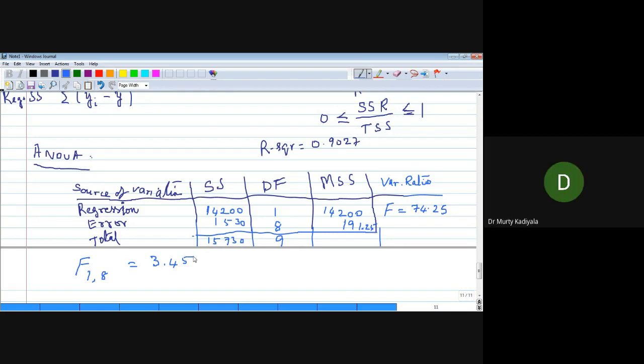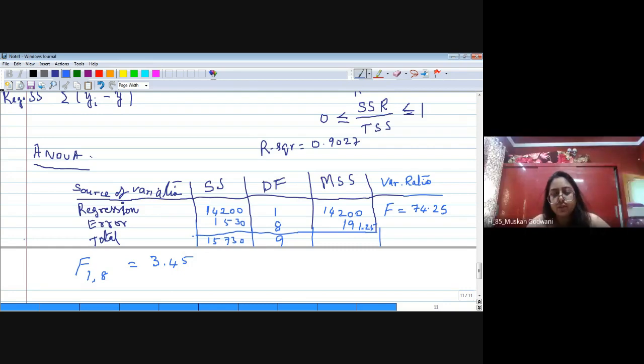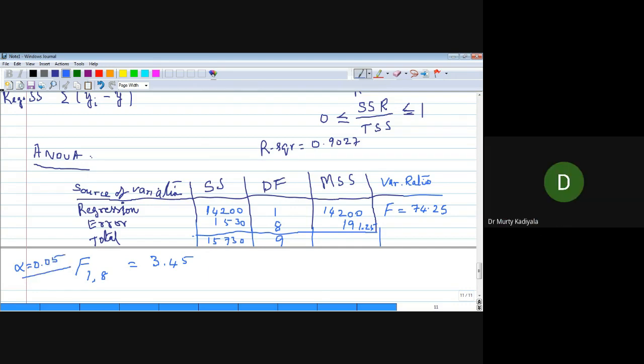For alpha, I have taken 0.1, so 90%. 3.46 for alpha 0.1. For alpha equal to 0.05, F1 comma 8 is how much? 5.317, sir. 5.32. For alpha equal to 0.05, 5.32.